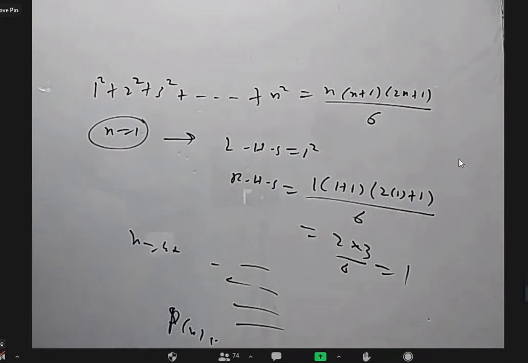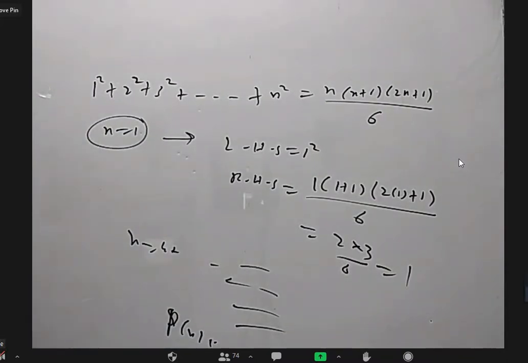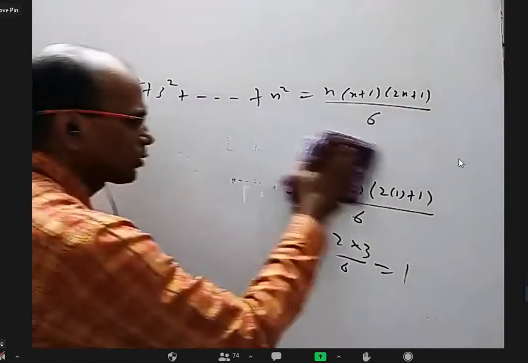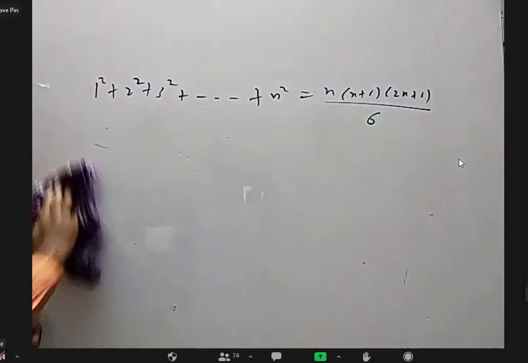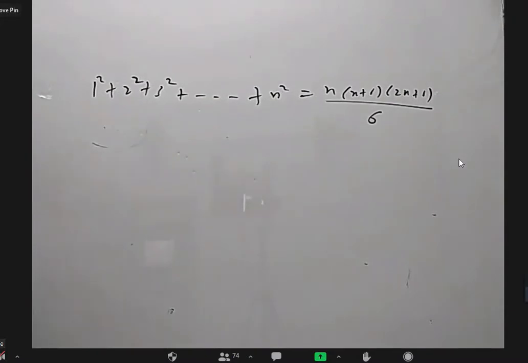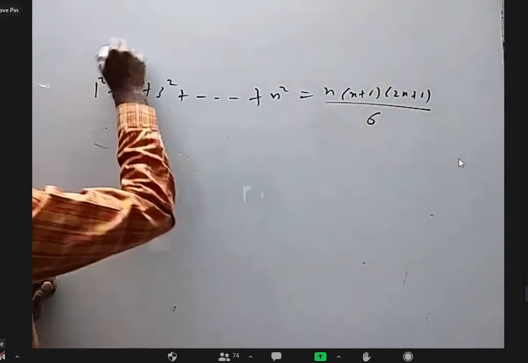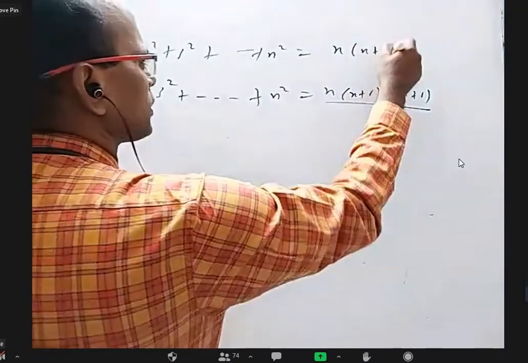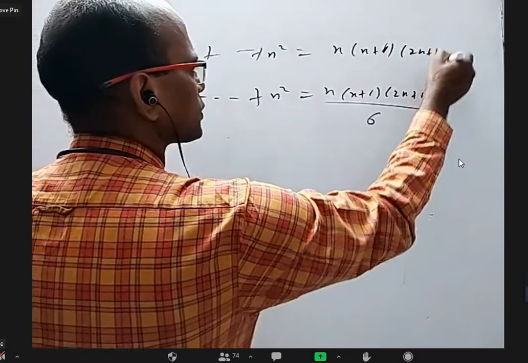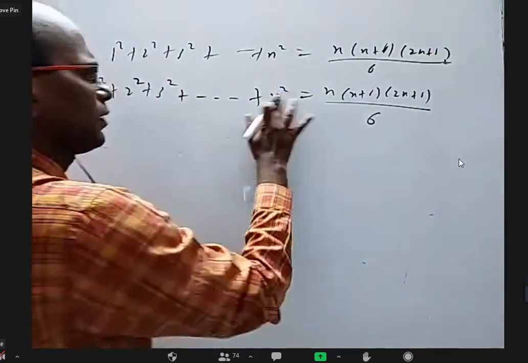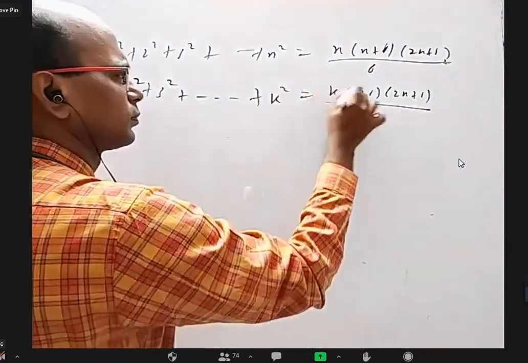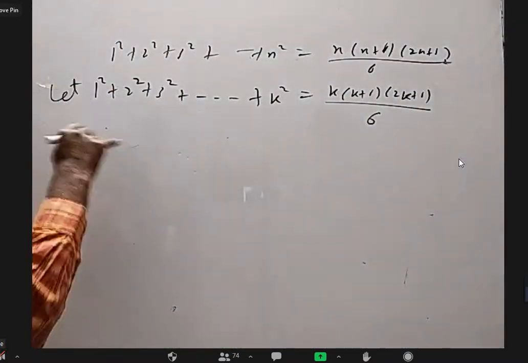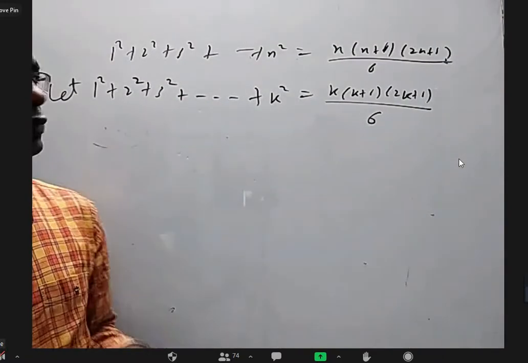So I observed in a few people's homework that they are not writing the working. It is very important to write the work. For n equal to 1, we proved it. Now for n equal to k, we'll assume it is correct. So anyway, the question is 1 square plus 2 square plus 3 square, so on up to n square equal to n into n plus 1 into 2n plus 1 by 6. Wherever n is there, write k.